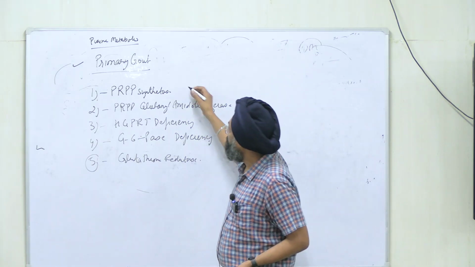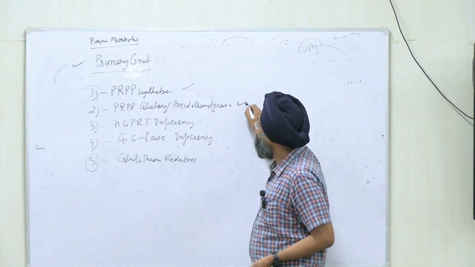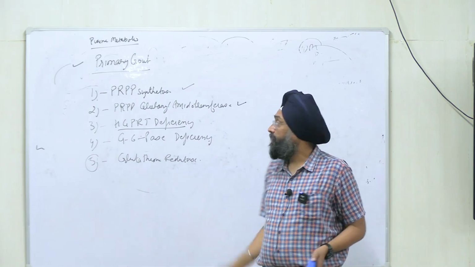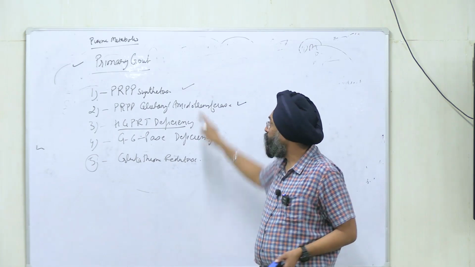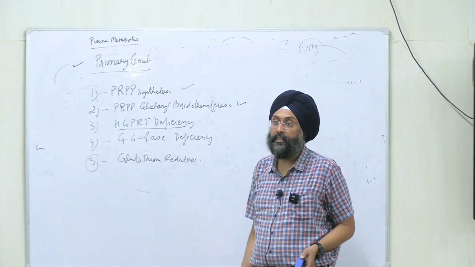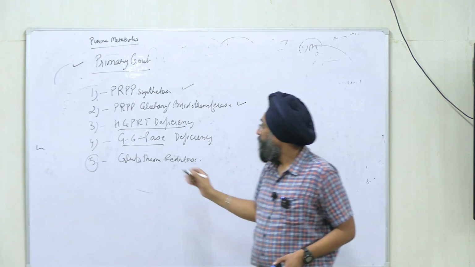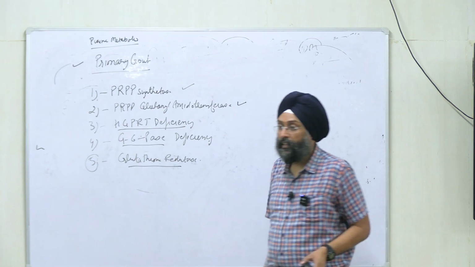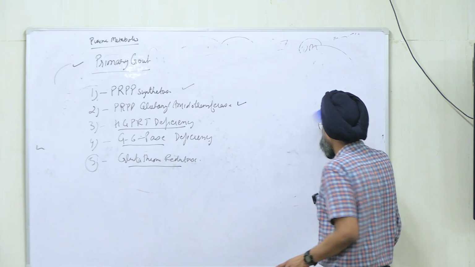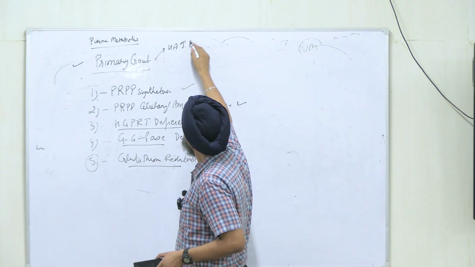So this is the first step. Phosphoribosyl pyrophosphate is formed. Then the second step, and this is HGPRT. It was involved in salvage pathway. These two first were involved in de novo synthesis, and this was involved in salvage pathway. And this glucose 6 phosphatase is another enzyme, and this is glutathione reductase, right? You have taken screenshot now. I will start with individual enzymes and how they cause gout or increase in uric acid levels, right?